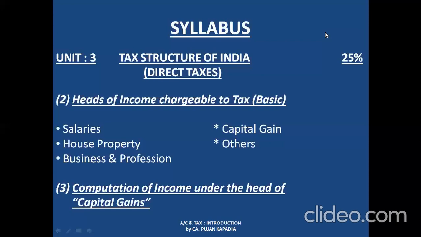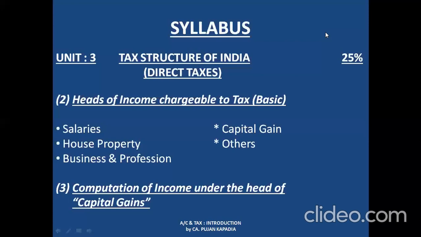So till now we have covered 3 heads. First was salary, that is salary received by an employee from the employer. Second was house property, that if I'm owning any property and if I'm receiving a rent income out of that, it is going to be taxable under this head. Third is income from business and profession, that if I'm earning any profit or any professional income, it is going to be taxable under this head.